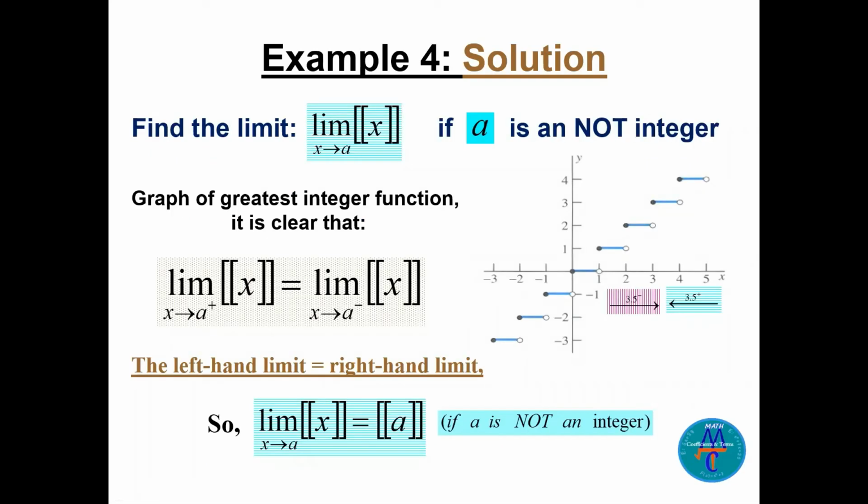Now if we look at the solution of example 4, the limit of the greatest integer function if a is not an integer. We take an example here like 3.5. If we are coming to 3.5 from the positive side, it's the same limit as coming to 3.5 from the negative side, from the left. So we say the limit from the right is equal to the limit from the left. So the limit of the greatest integer function as x goes to a is equal to the greatest integer of a, if a is not an integer, like 3.5, 1.6, 3.9, 4.1, etc.